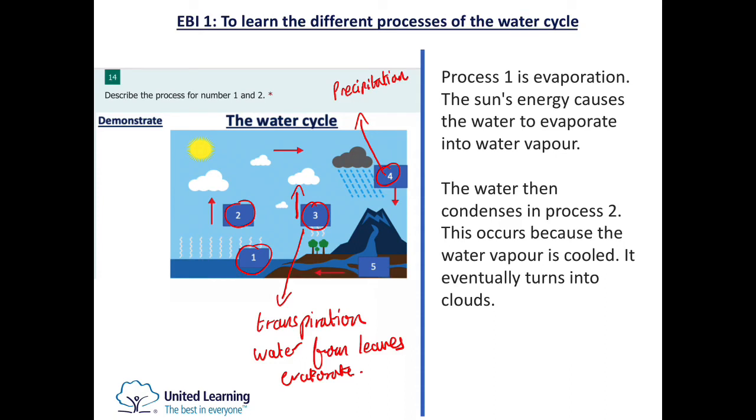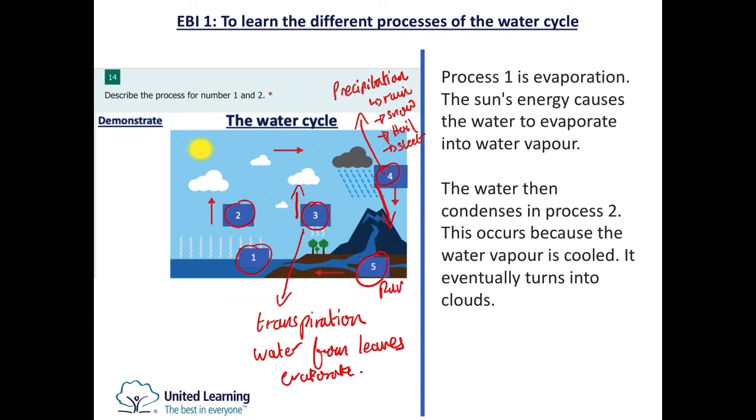Precipitation is when the clouds become too heavy and it ends up turning into rain. So it can turn into rain. It can turn into snow. It can turn into hail. It can also turn into sleet. So it can turn to any of these things as long as water is coming from the clouds and going back into the land, back to earth.